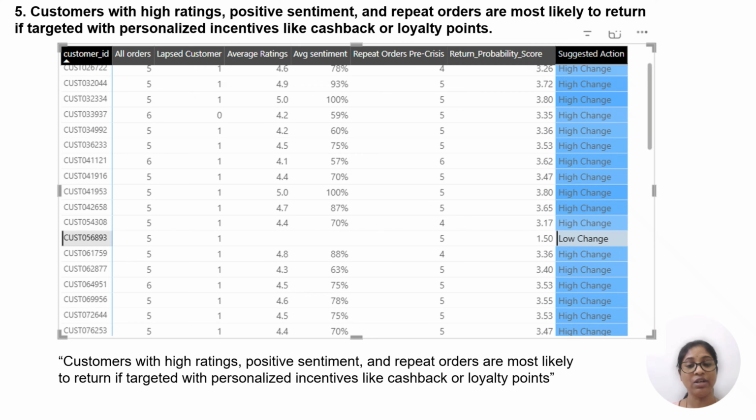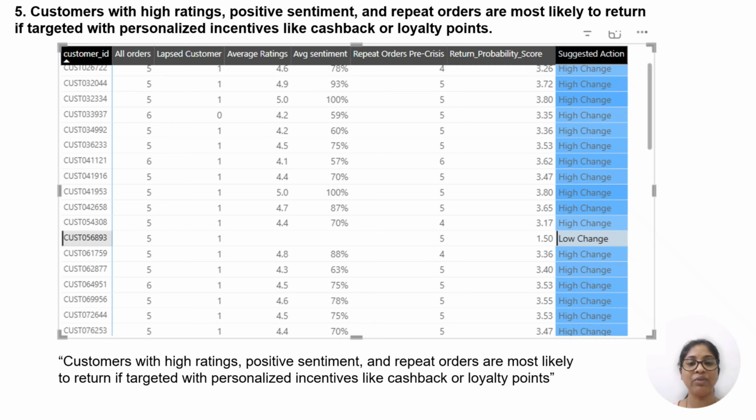and rebuild trust. During this analysis, I used different metrics to build this table, which clearly tells the story. Lapsed customer shows 0 or 1. 1 is the high volume customer, 0 is the other customer. You have to target the 1 customers. Then there are the return probability score and a suggested action. This column shows low chance and high chance. Low chance means you had better neglect the customer. High chance means you have to target them with some personalized incentive and rebuild the customer's order trust.